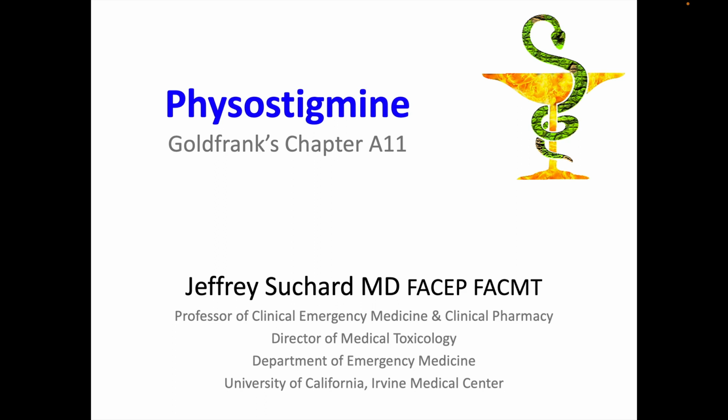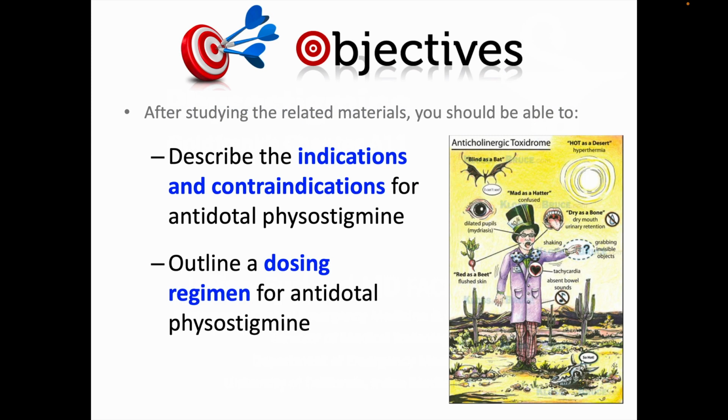This video discussion is about physostigmine, corresponding to Antidotes in Depth Chapter A11 in Goldfrank's Toxicologic Emergencies. The learning objectives for this session are that you'll be able to describe the indications and contraindications for antidotal physostigmine and be able to outline a dosing regimen when using physostigmine. Although, as we'll see at the end of this discussion, as this recording is being made in early 2024, this might be a moot point.